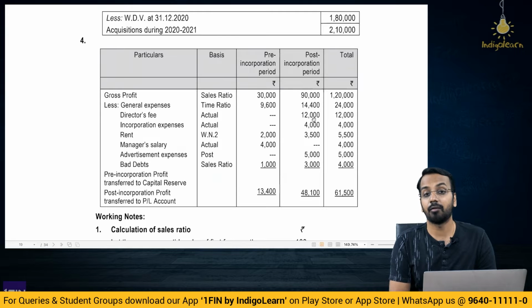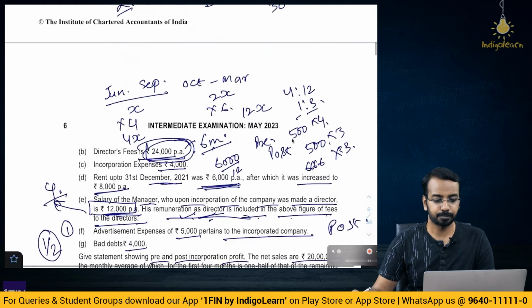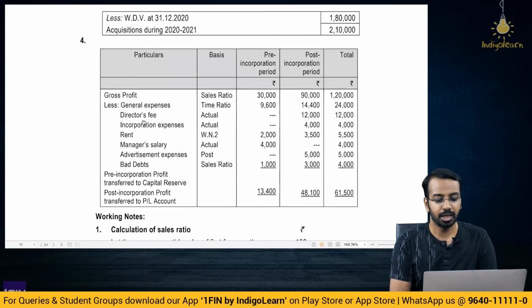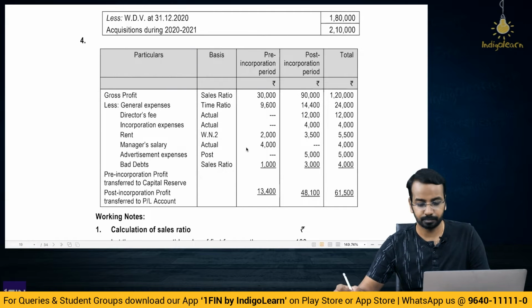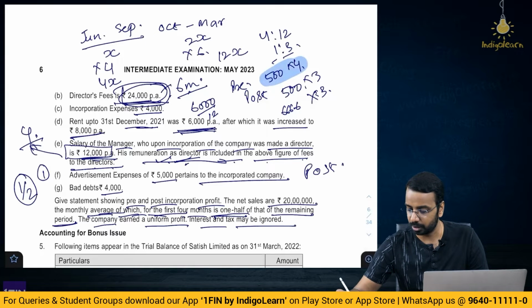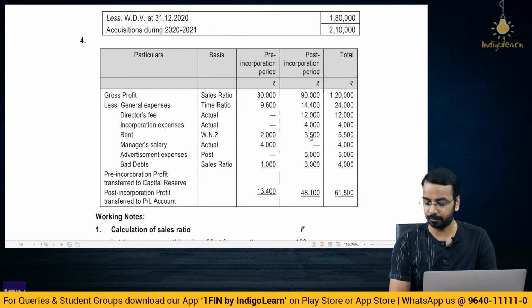Director fees for half year. So, director fees for half year, 24,000 per annum, 12,000 is half year fee. Incorporation expenses is always post incorporation. Rent. So, rent if you see, 500 into 4 is 2,000, 500 into 3 is 1,500, and this is 2,000. So, 2,000 and 3,500, right.